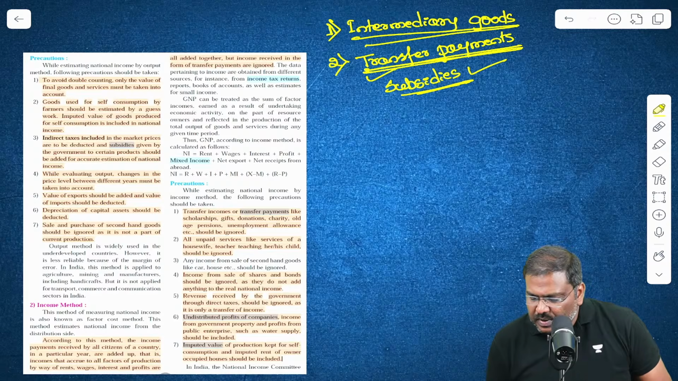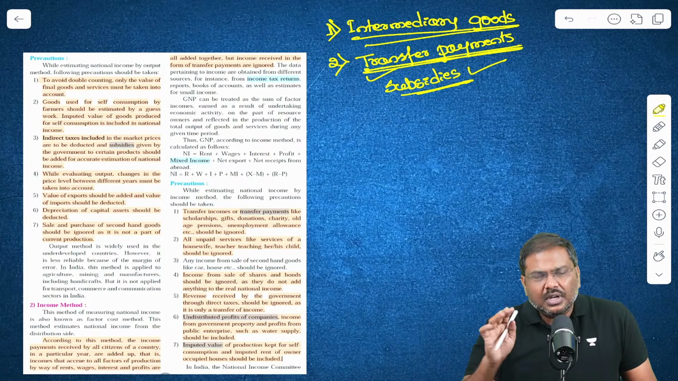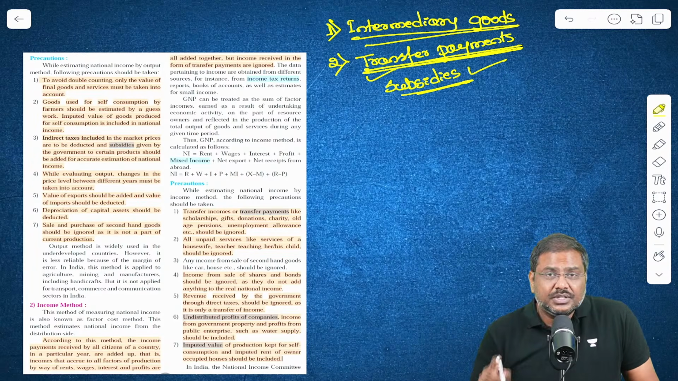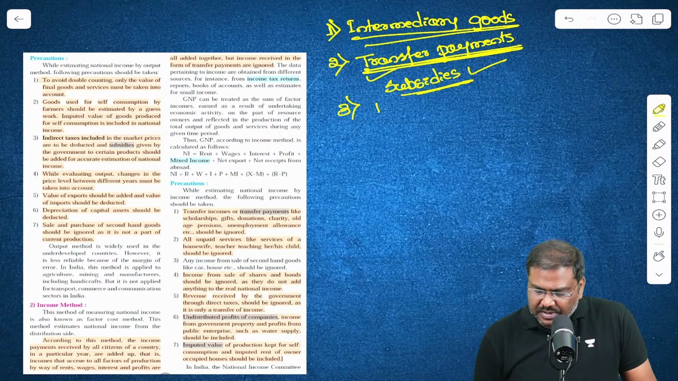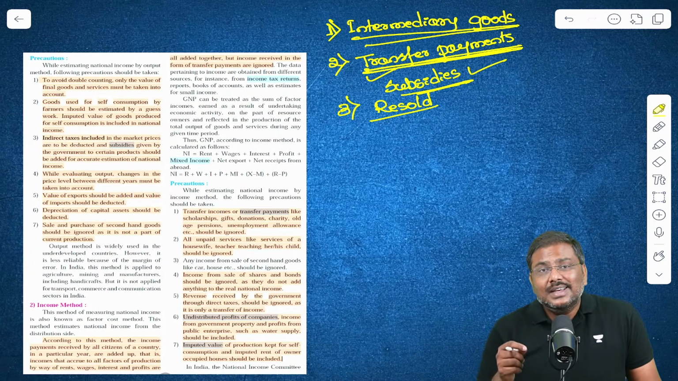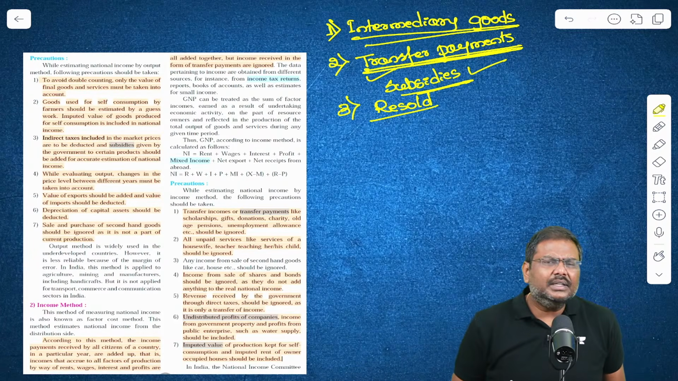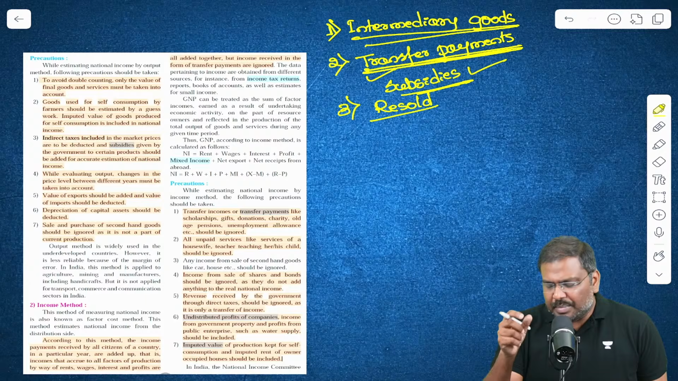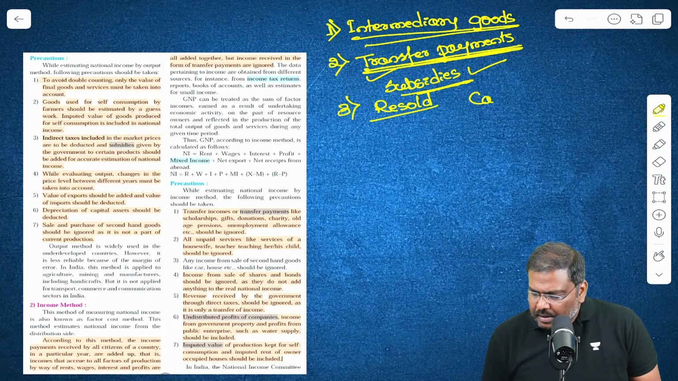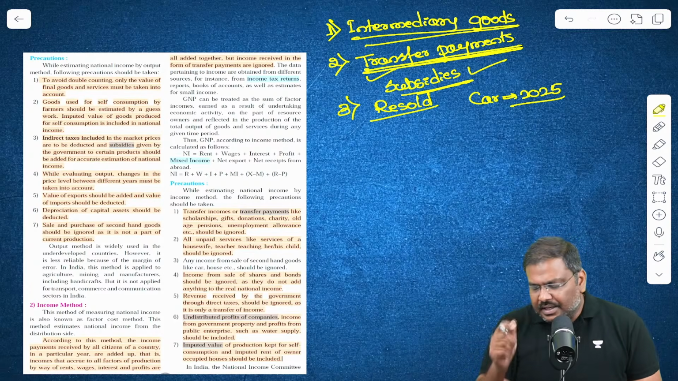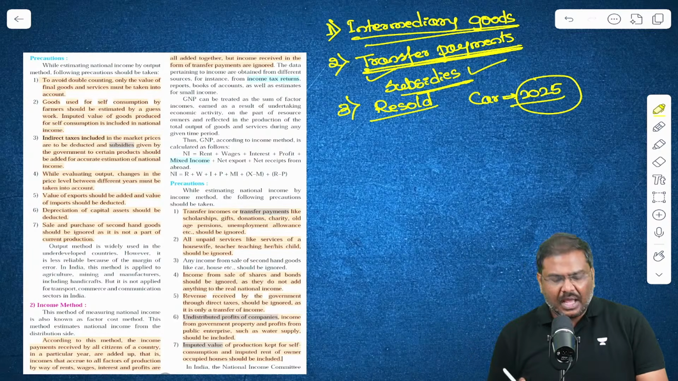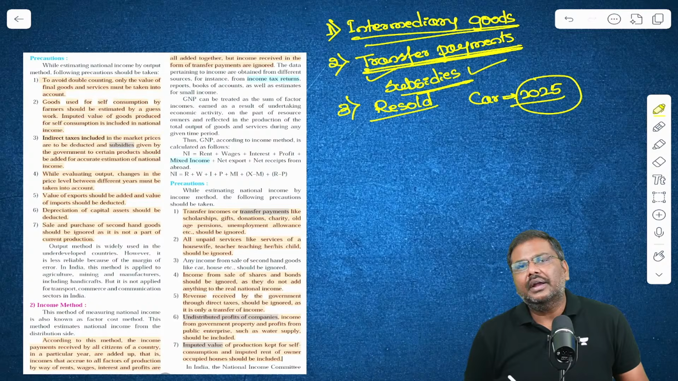Everybody is okay? So the first one is intermediary goods, not counted. Transfer payments, not counted. What about the goods which are resold? What do I mean by that? Let's say I took a product, a car, back in the year 2025. Last year I took a car. This year I will resell it. I will sell the car again in the market.